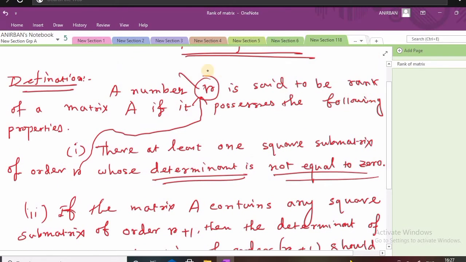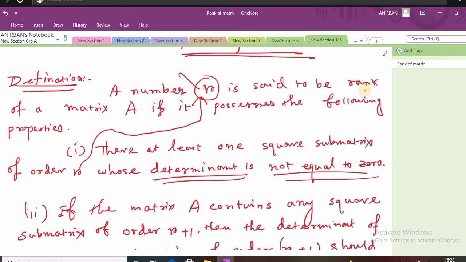In the definition we have already said that a number r is said to be the rank of a matrix capital A. So if r is the rank of the matrix, the first condition is that there is at least one square submatrix, that is actually a minor, of order r whose determinant is not equal to 0.